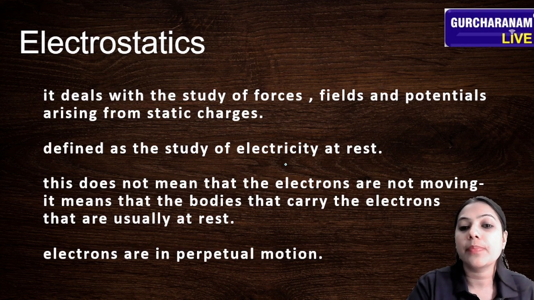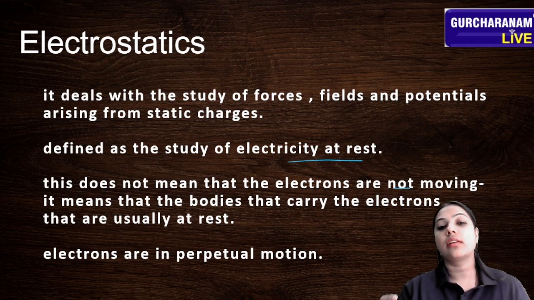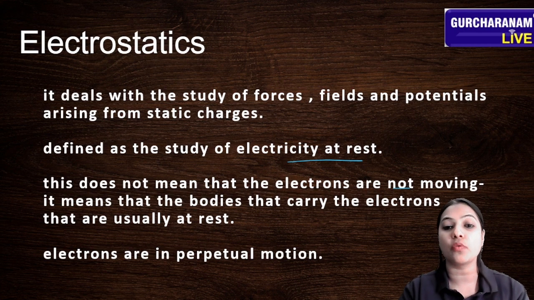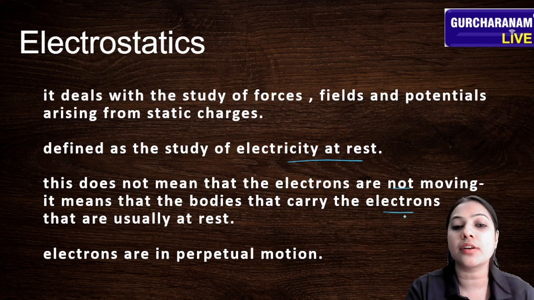This does not mean that electrons are not moving. Please don't misunderstand that electricity at rest means electrons are not moving. Electrons are always moving, but the body that carries the electrons is usually at rest.